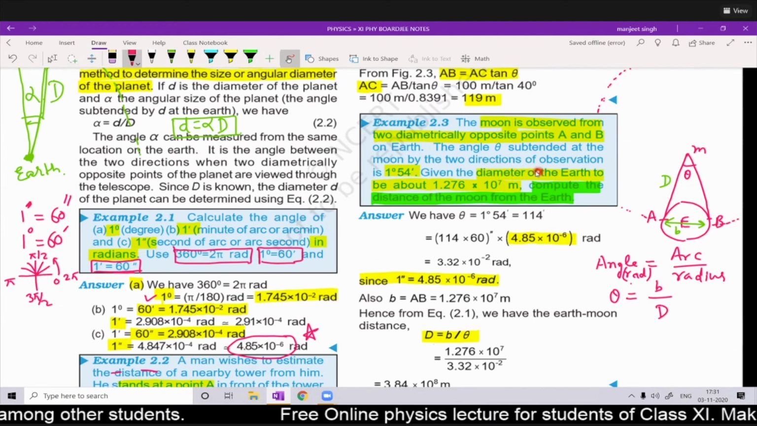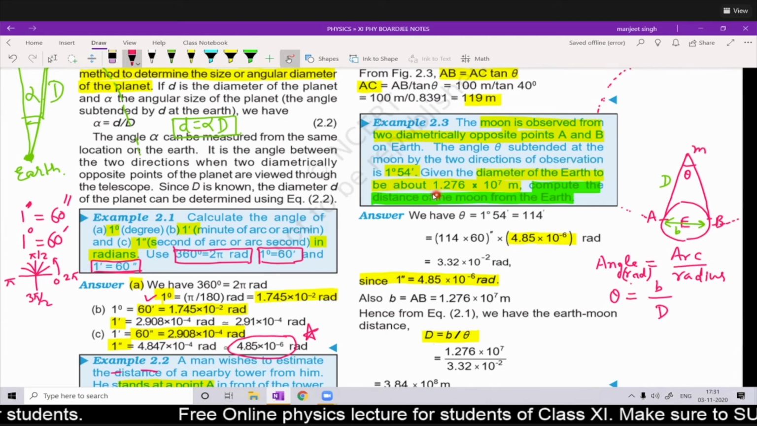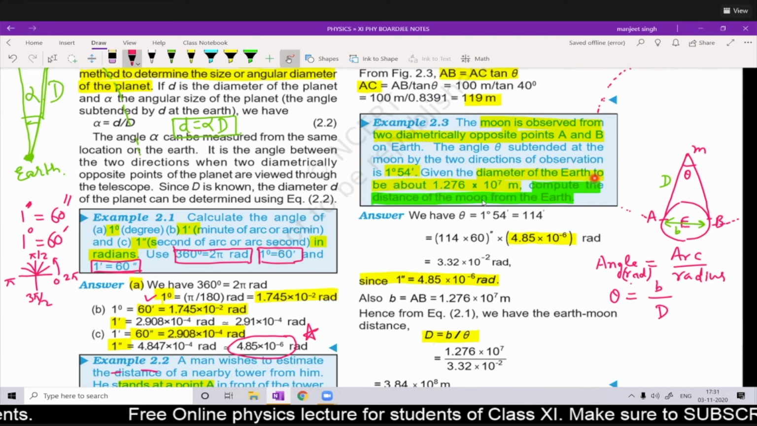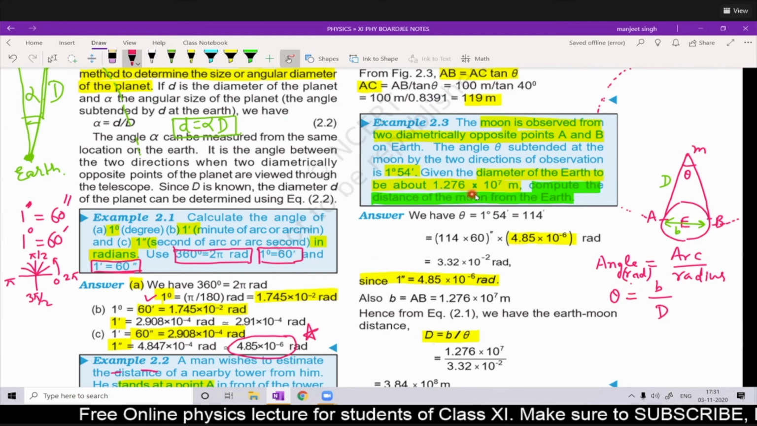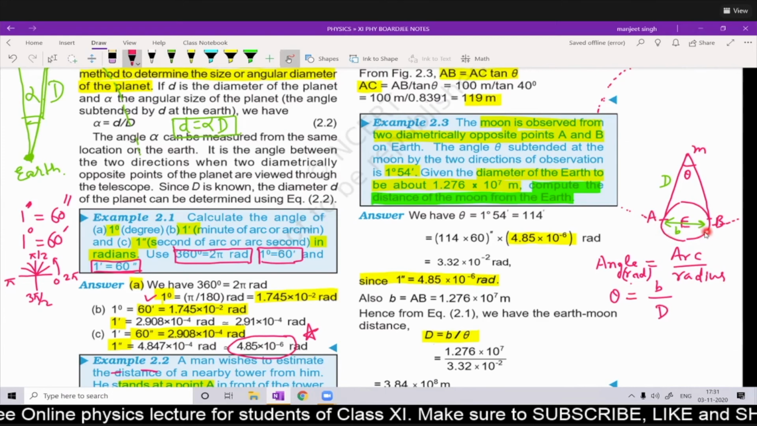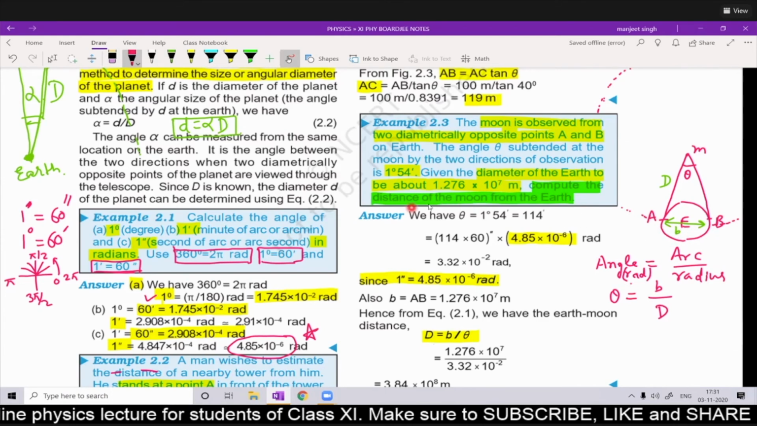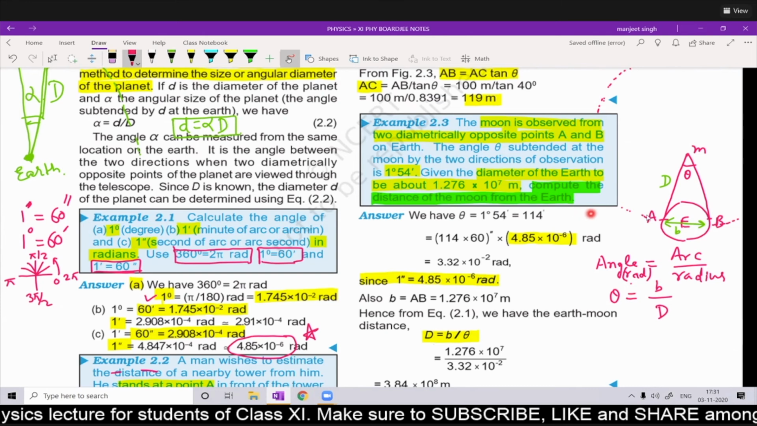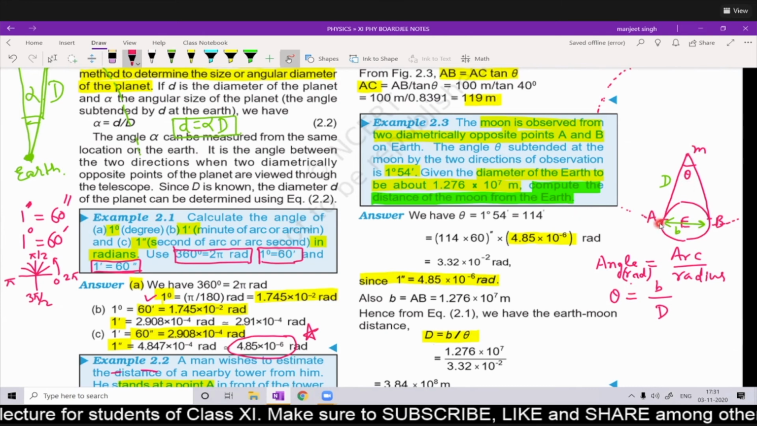Angle theta subtended at the moon by the two directions. Now given the diameter of the earth to be about 1.276 into 10 to the power 7 meter. Now this diameter, this B, is given. Compute the distance of the moon from the earth. Means this capital D you have to calculate.